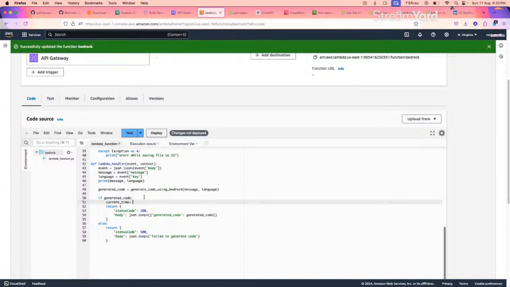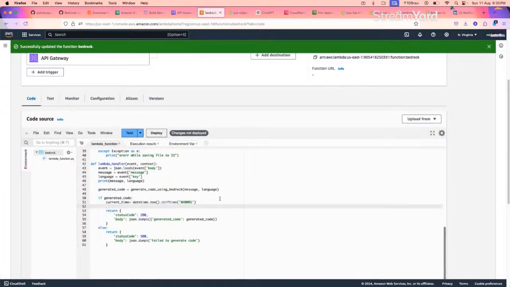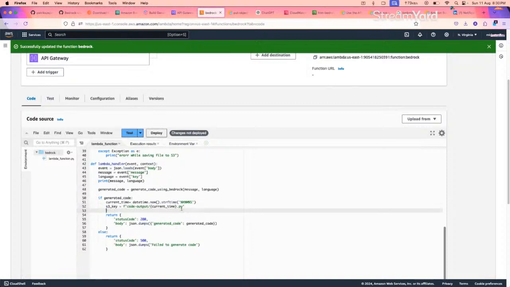This is going to be datetime now, and I will just copy it. I have the function ready. Okay, this part is done. Now the next part that we need is S3 key. S3 key is going to be the current time. So it's a function that I'm using, code_output slash current time dot py. This will be the name of my file that will get saved to S3.